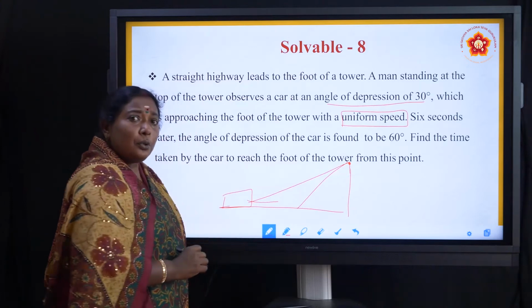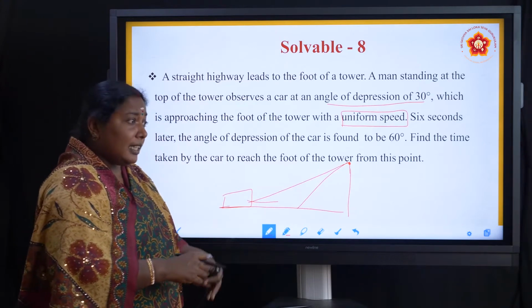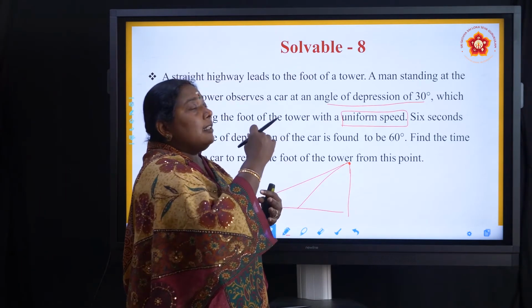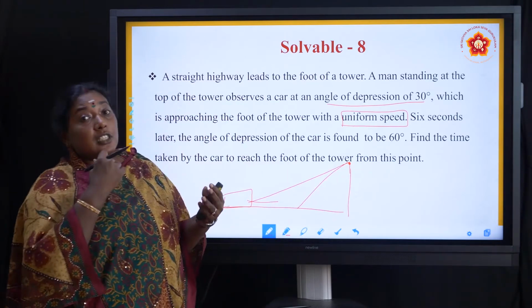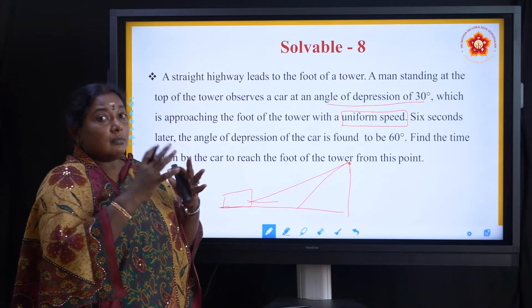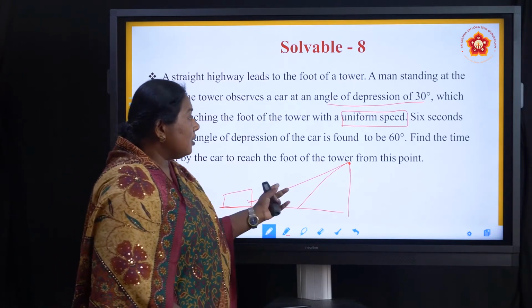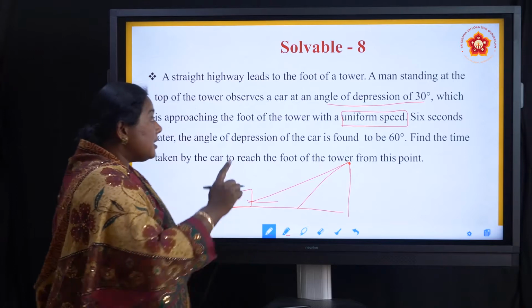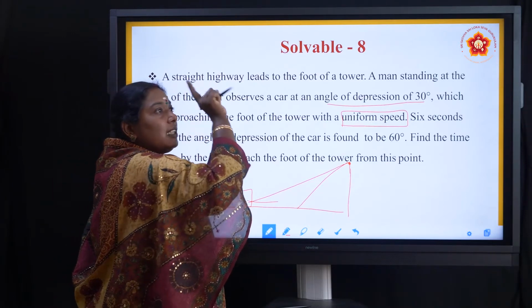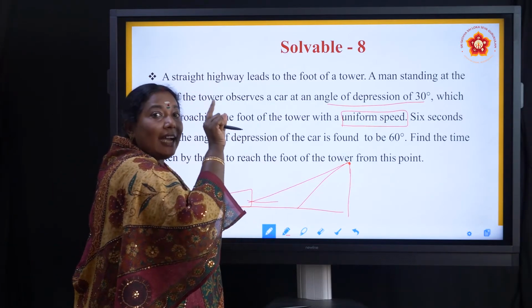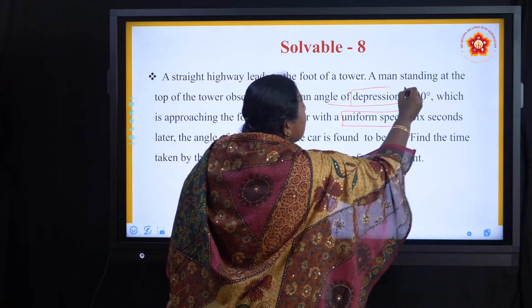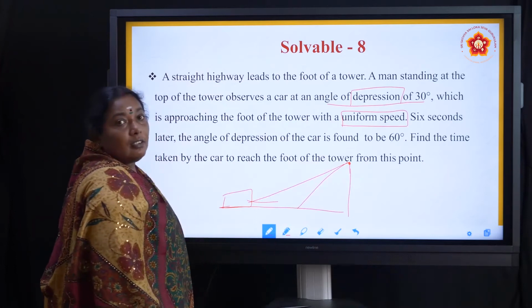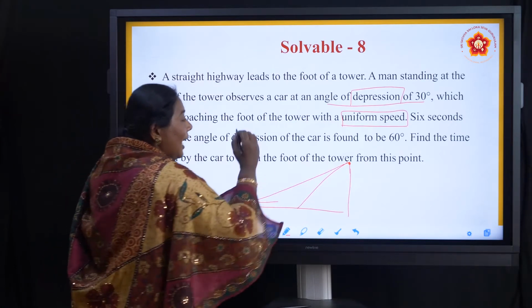Just now you told that when I am near, if the distance is small, my angle will be less, and if the distance is long, my angle will be like that. But here it is changing. Whatever sums we did previously were for the angle of elevation. Here we have the angle of depression, so you have to work accordingly.